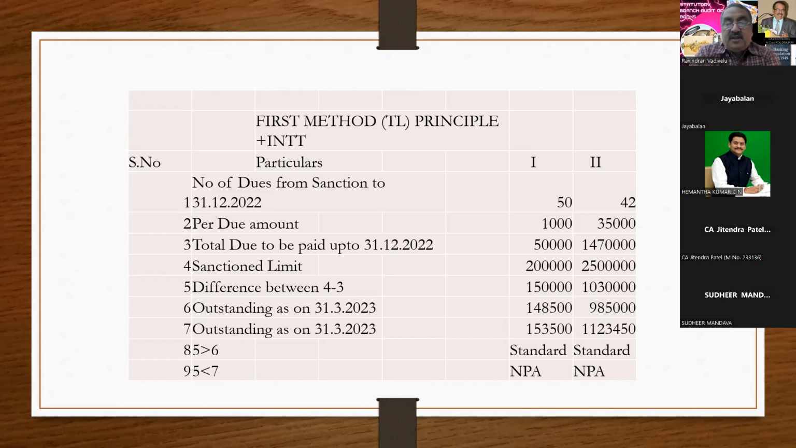That is the first method, principal plus interest. I think I'm not going fast. I'm going very slowly, step by step. Is it clear, sir?